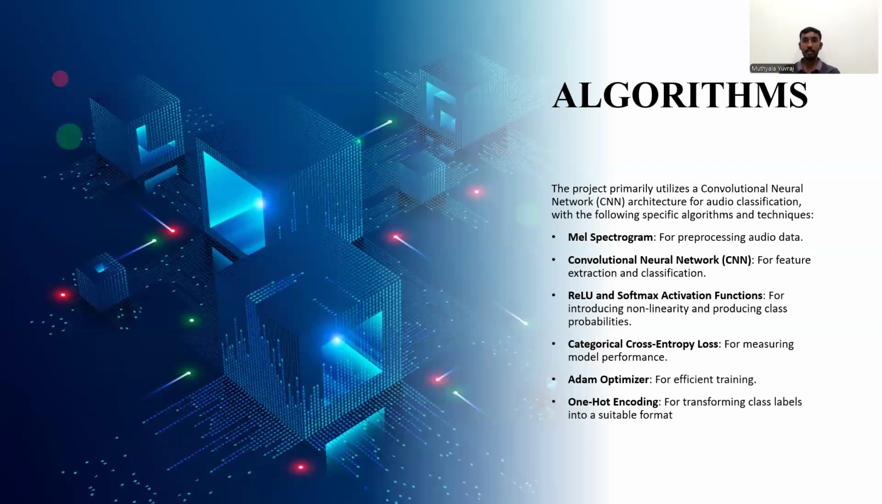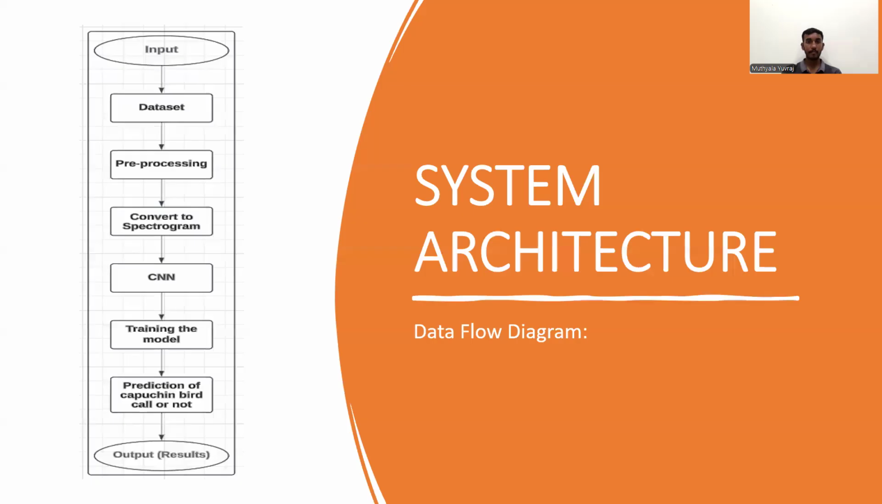Algorithms. The project implements a convolutional neural network architecture for audio classification with the following specific algorithms and techniques. Mel spectrograms for pre-processing the audio data, convolutional neural network for feature extraction and classification, ReLU and softmax as the activation functions, categorical cross entropy for measuring model performance, and Adam optimizer for efficient training.